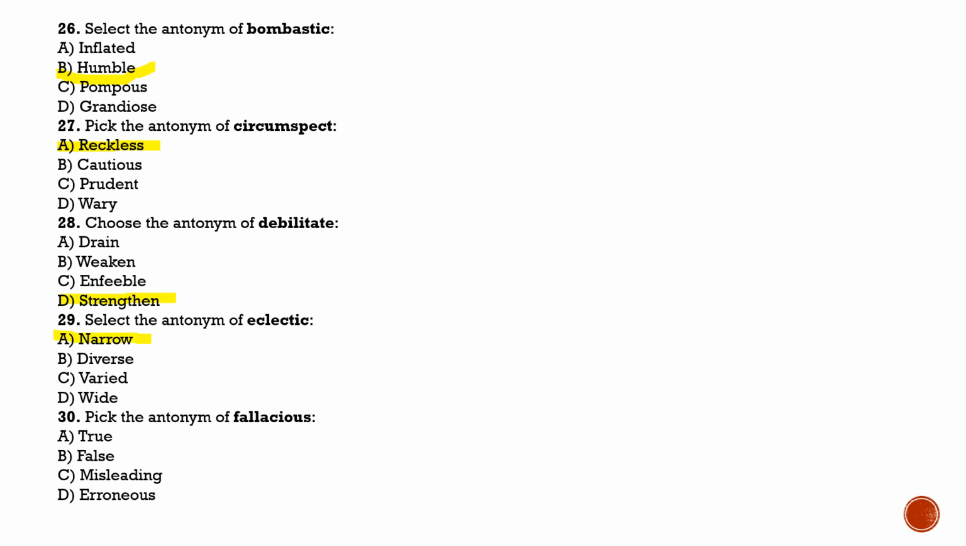Next is question number 30. Pick the antonym of fallacious. Fallacious means false, so its antonym will be correct, or among these options, option A, true, will be its antonym. This is all about the first part of this video.